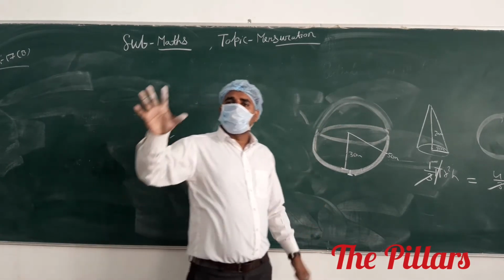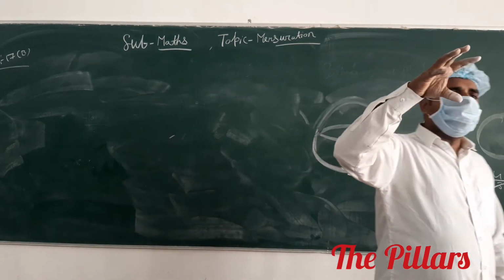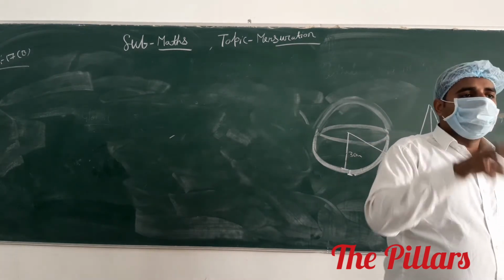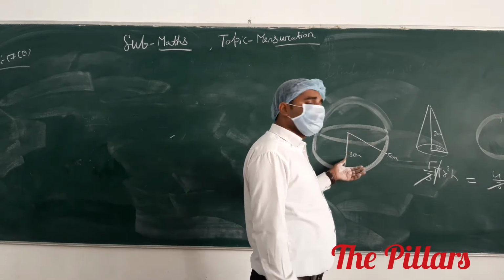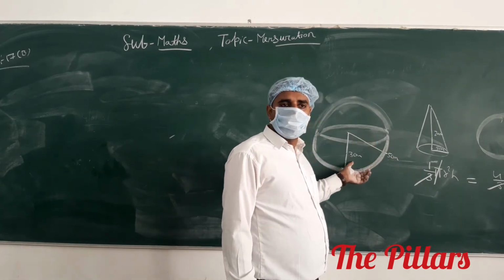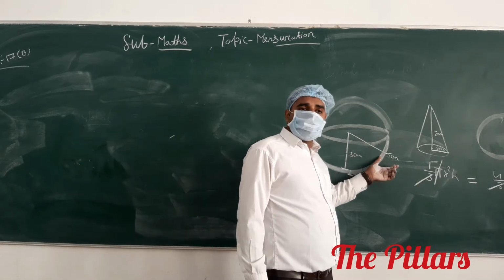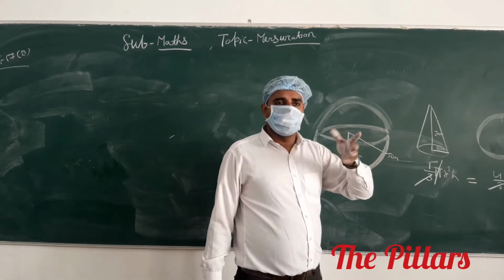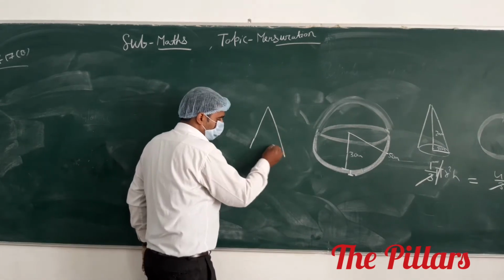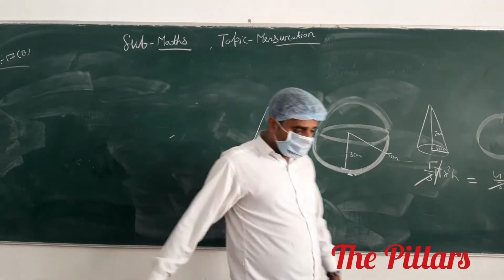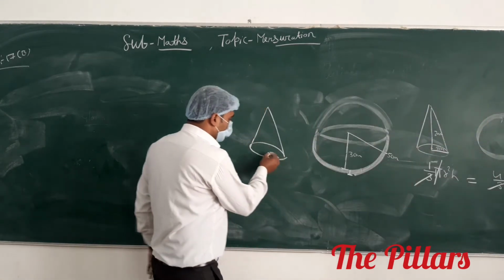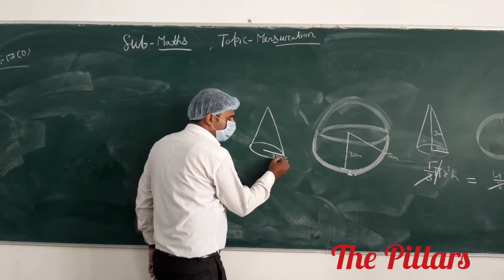See that question tells that you have a hollow hemisphere whose internal radius is 3 centimeter. Diameter given 6 centimeter, means internal radius is 3 centimeter, external radius is 5 centimeter. We have to melt it and we have to recast a cone whose base diameter is given 14 centimeter. It means radius is 7 centimeter.